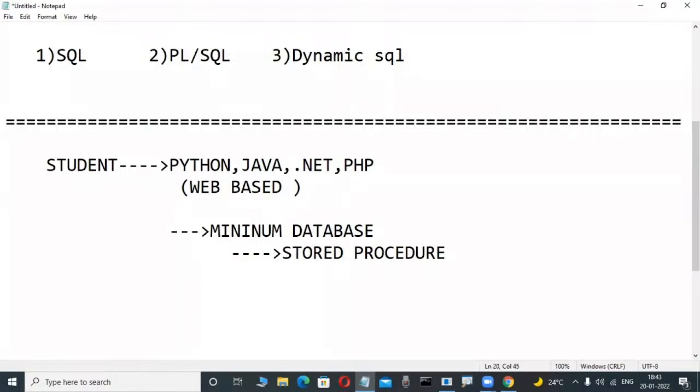That's why, when Java or .NET programmers attend an interview, so many people ask: write a query to display any salary employee, write a query to display the second highest salary employee, what is a join, write a query to delete duplicate rows from a table. So many predefined queries they ask, to check whether at least minimum knowledge is there or not, because these persons are also front-end developers and minimum knowledge is required. Either Oracle, SQL Server, or DB2, anything; minimum knowledge is required. That's why so many people are learning courses like this.